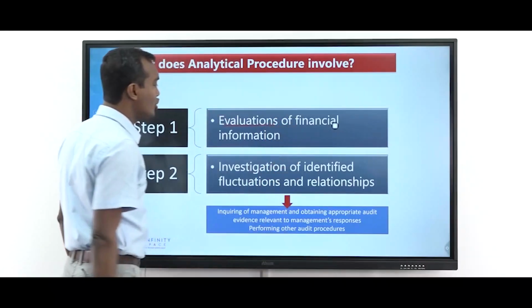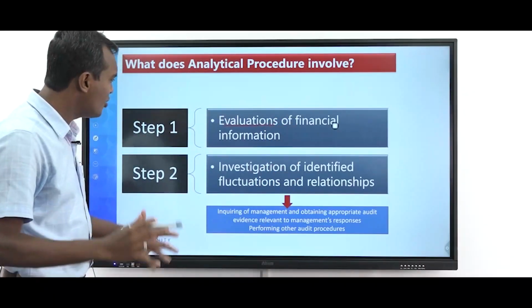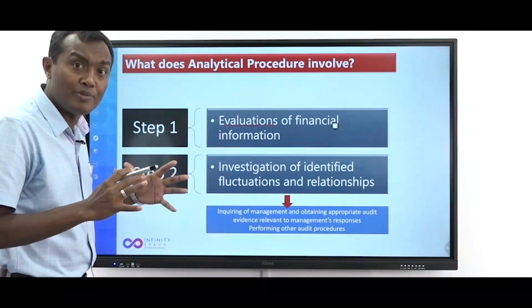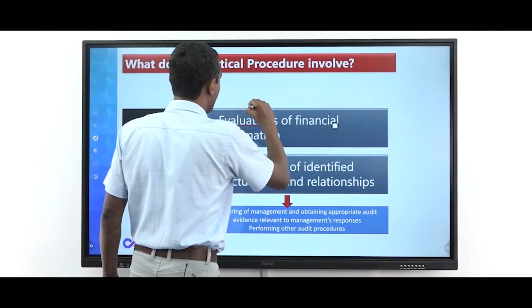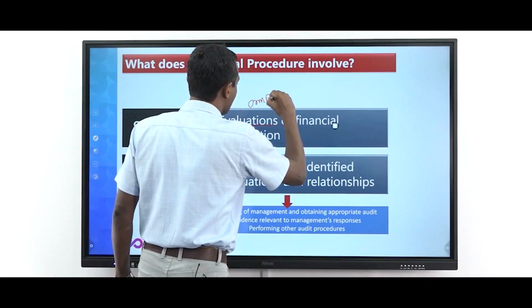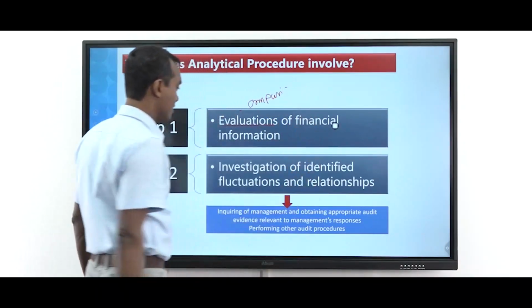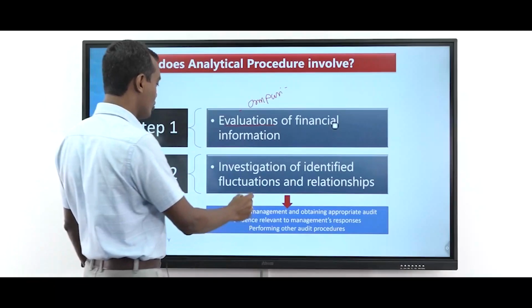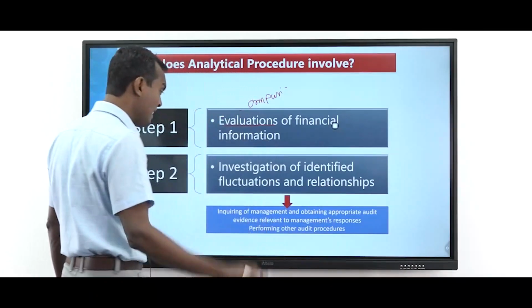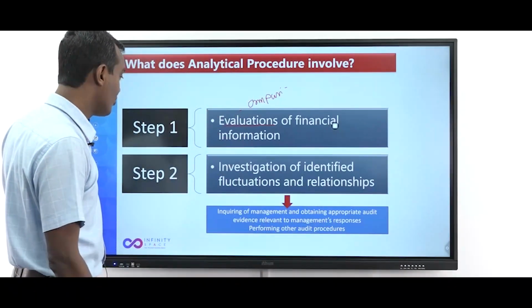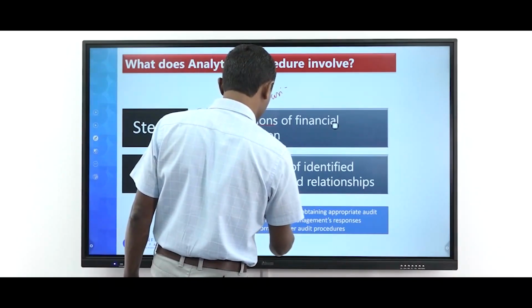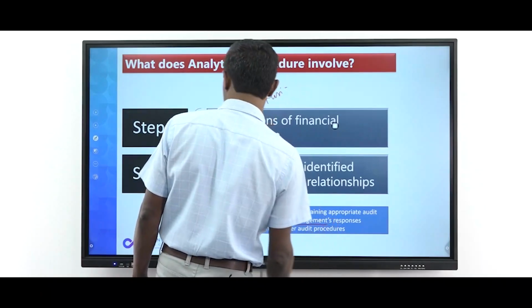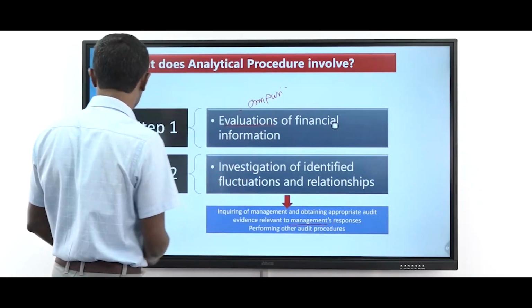Evaluation of financial information. Evaluation actually is about comparing, right? That's the word behind evaluation. You always do some comparison, right? Evaluation, and then investigation of fluctuations and relationship. And then you ask management why something is unusual. Inquiries of management and obtaining appropriate audit evidence relevant to management's response, right? And based on this, you will do some other work.